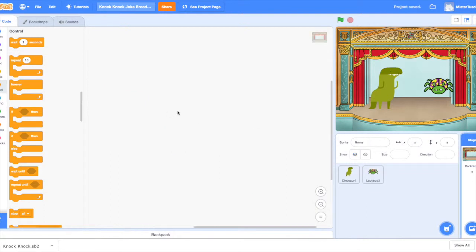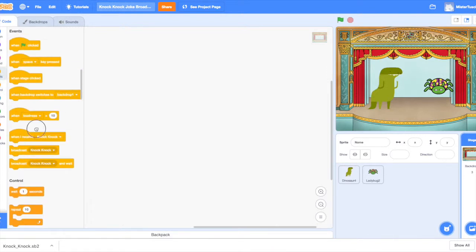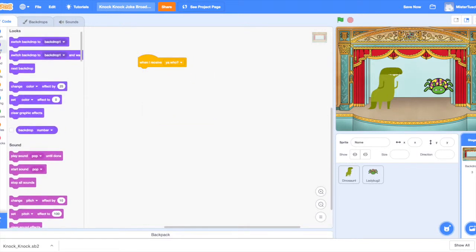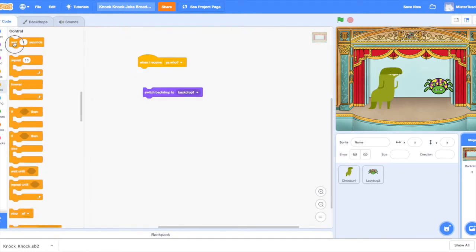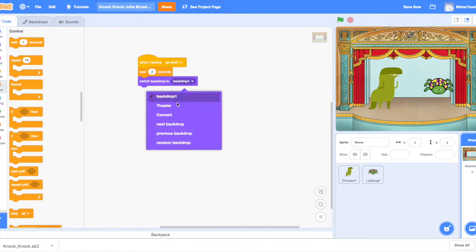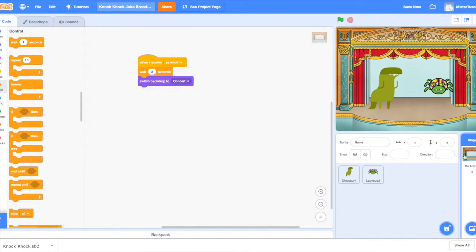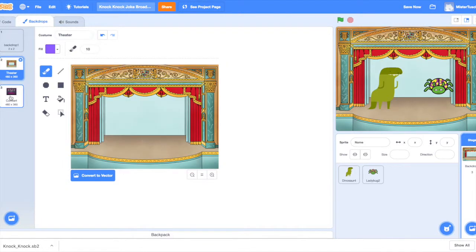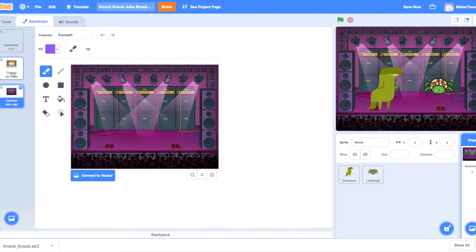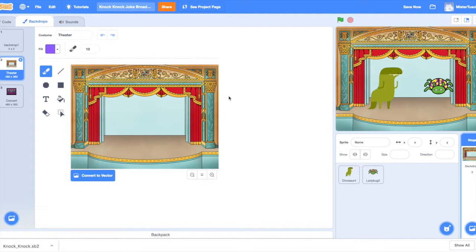How am I going to do that? I'm going to go over here to the backdrop, and I'm going to actually put in a change. It says when I receive, and it's going to be when I receive Yahoo, the last one. I'm going to go over to looks, and I'm going to have it wait a second. We don't need to go right away. And we'll have it wait a second, maybe 2 seconds, just so you can see that it happens. A moment after, I have it change to something called concert. Now, how did I do that? I went over here, and I've got a separate backdrop in here that I'm working with. So at the end of this, it's going to switch over to that backdrop.